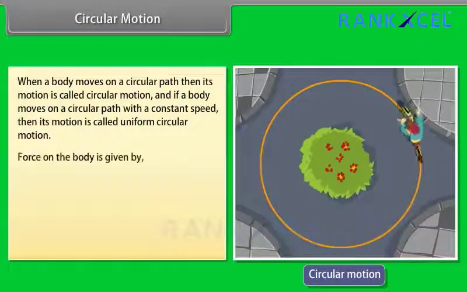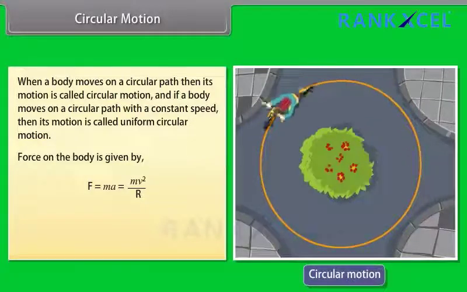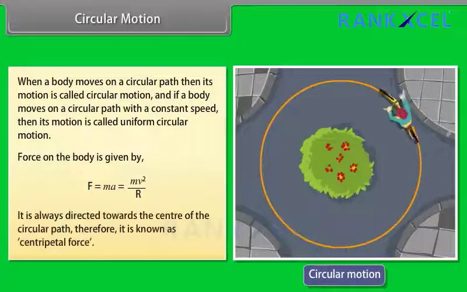Force on the body is given by F = ma = mv²/r. It is always directed towards the center of the circular path. Therefore, it is known as centripetal force.